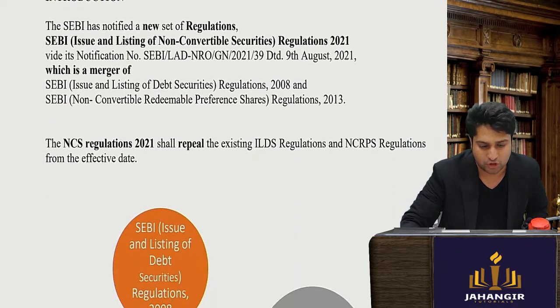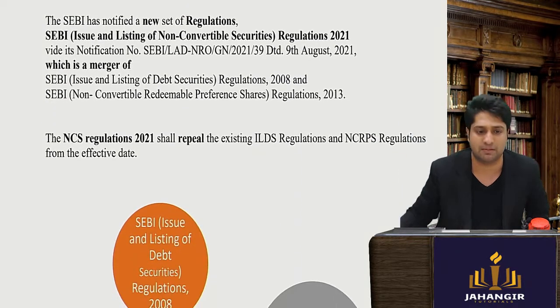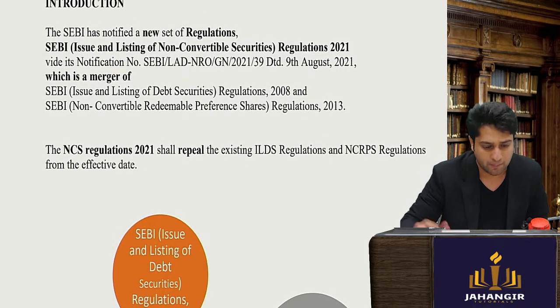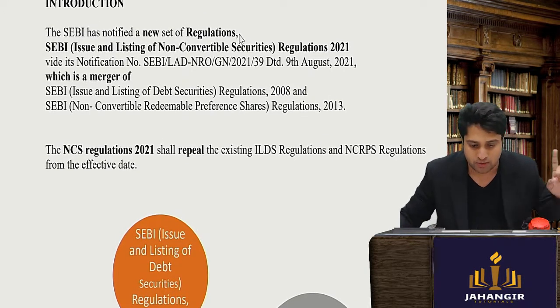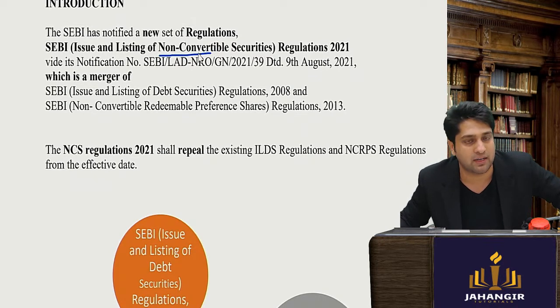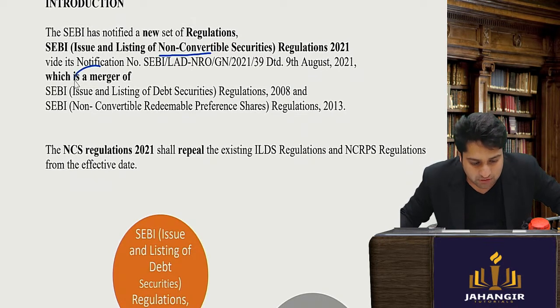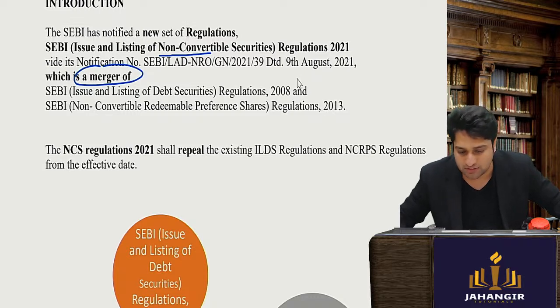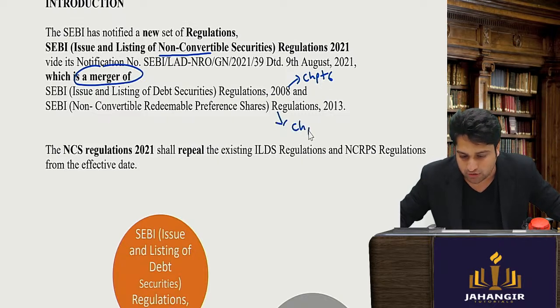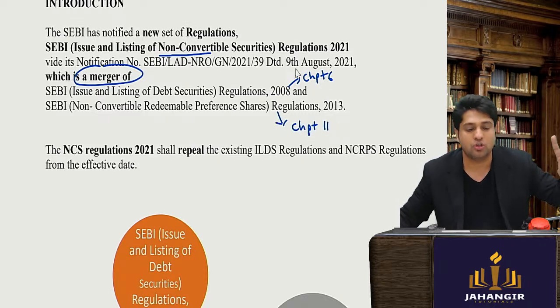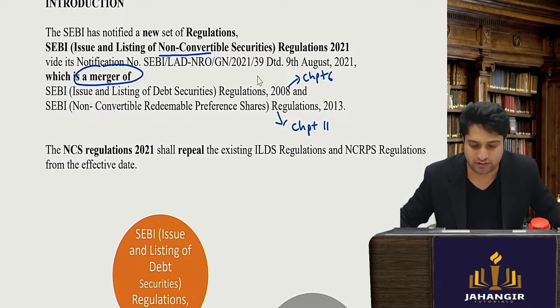Let me tell you in short before I switch to the main part. Now, SEBI has notified this new regulation, that is the Non-Convertible Securities Regulations 2021. It is the merger of two regulations. This was there in chapter 6 of your corporate funding book, and this was in chapter number 11, the non-convertible redeemable preference shares.